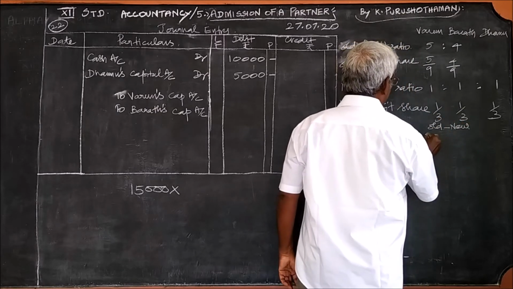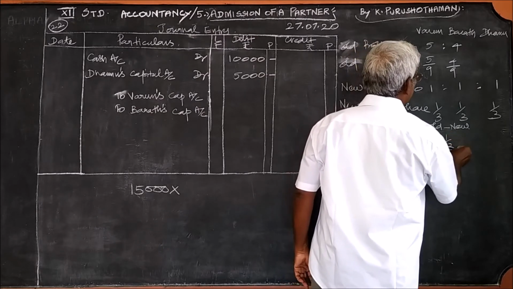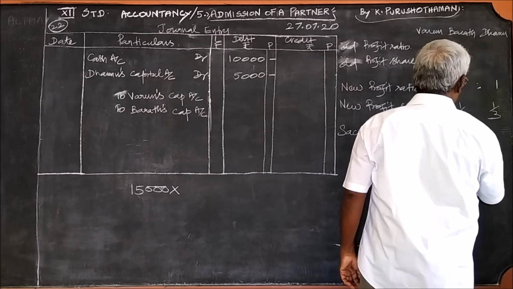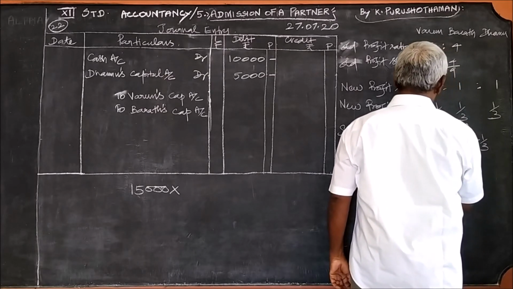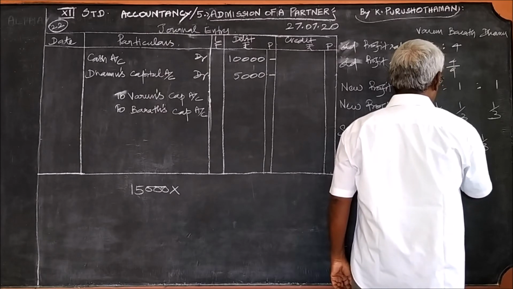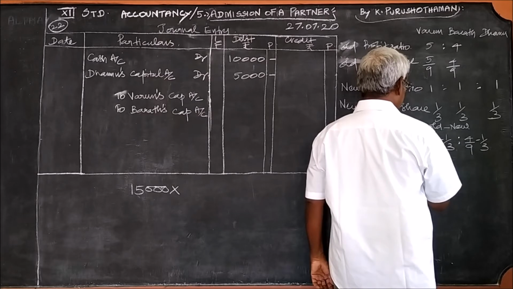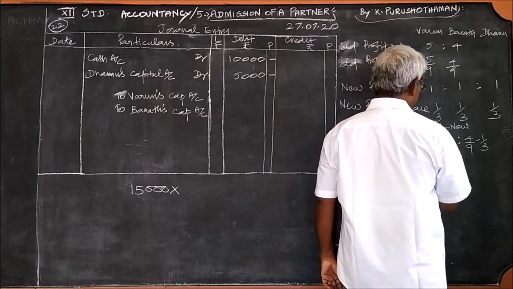What is old? 5/9 minus 1/3. Here 4/9 minus 1/3. 9 is the LCM, so you can keep 5/9 as it is.